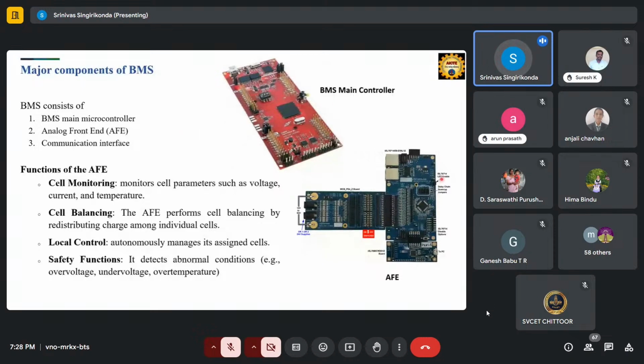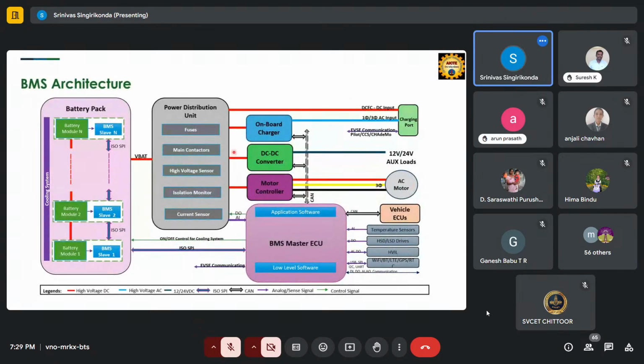Then the estimation will happen. We get our digital values like voltage value, current value, RSOC, health, and how much is left. Okay, the BMS architecture will look like this inside. The battery pack will be there, connected through one power distribution unit, consisting of the main power supply, high voltage isolations, and the low power software will utilize.